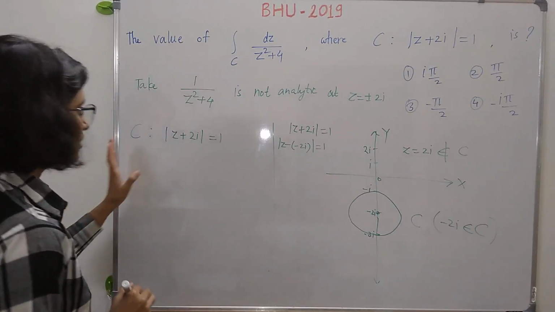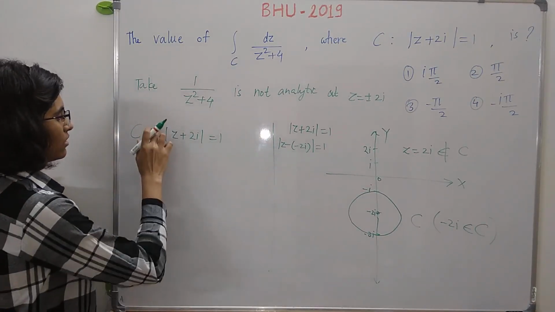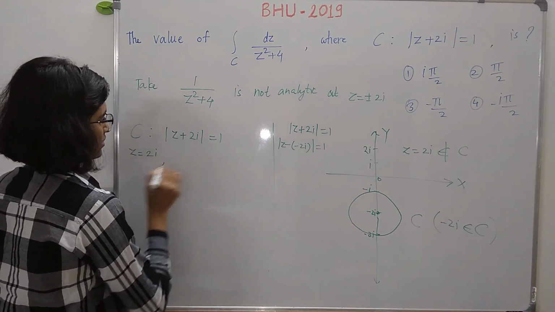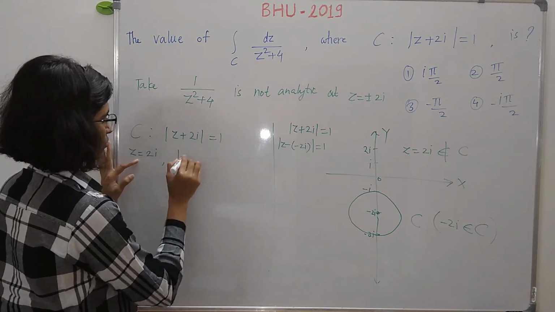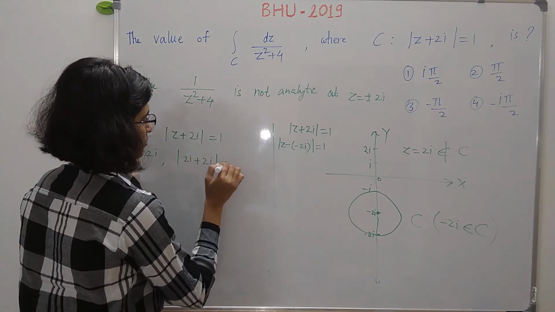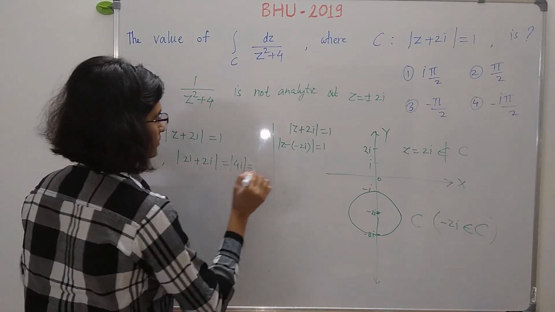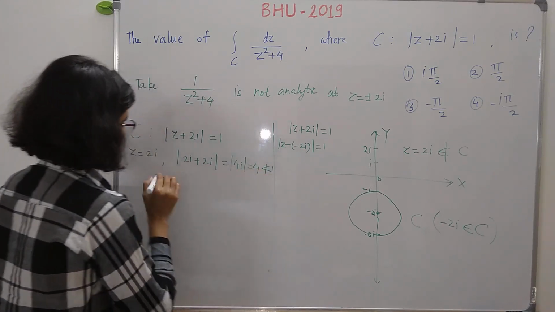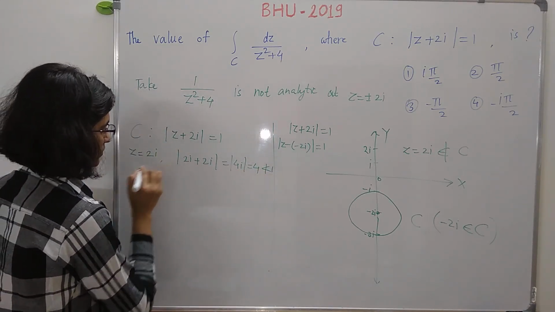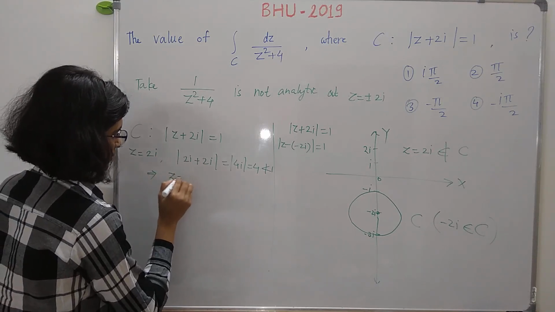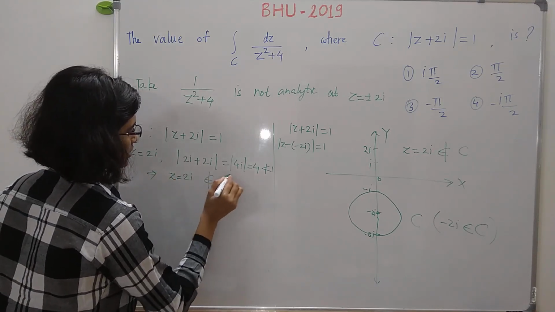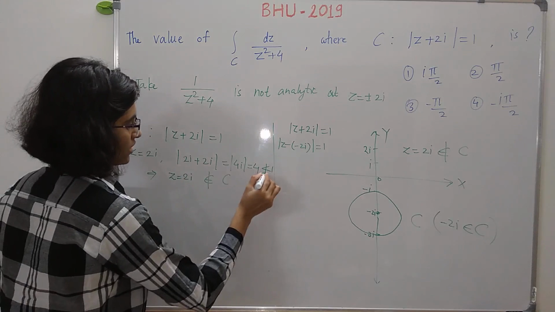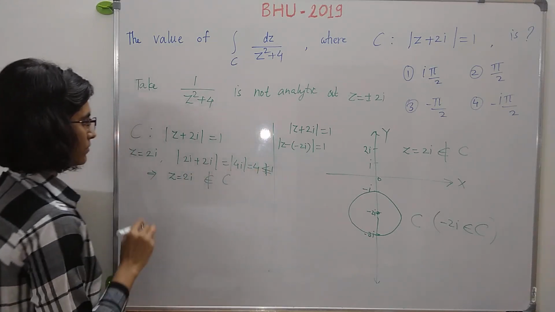Now we can also do this using the equation of this curve. So let us fix the point z is equal to, say, 2i, then calculate the modulus. So z equal to 2i means |2i + 2i| is equal to the modulus of 4i, which is equal to 4. And clearly this is not less than 1, and hence this says that the point z is equal to 2i is not inside or on the curve C, because this is not less than or equal to 1.